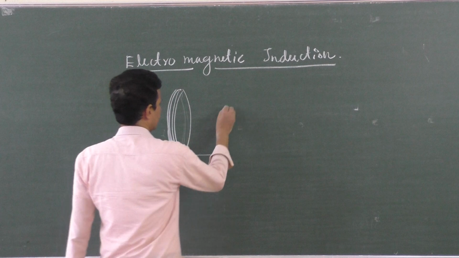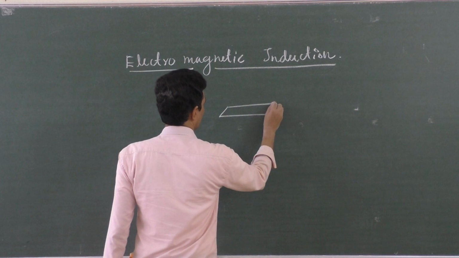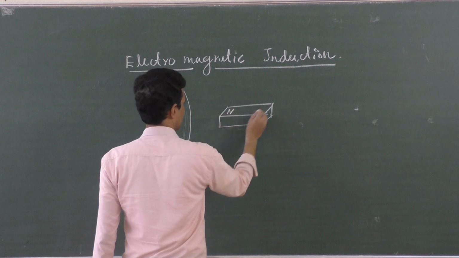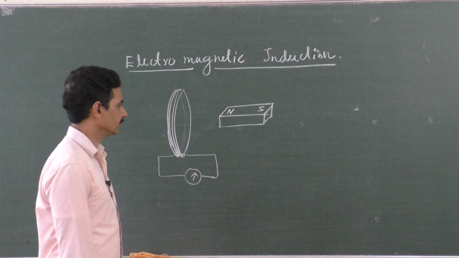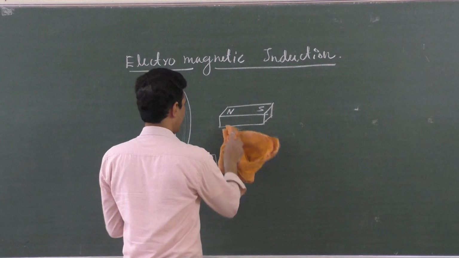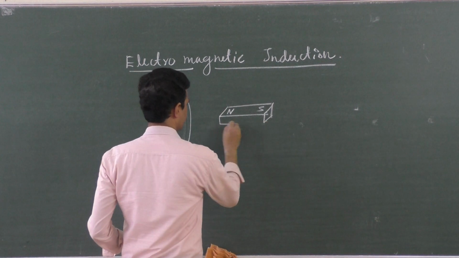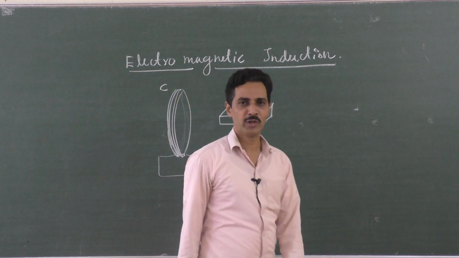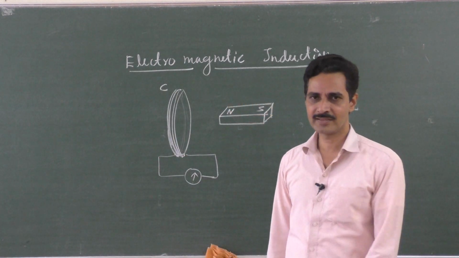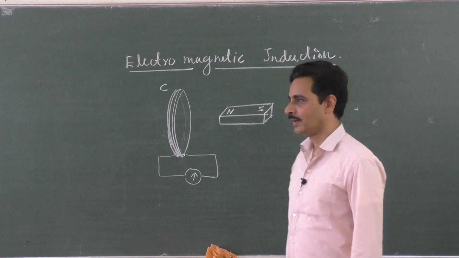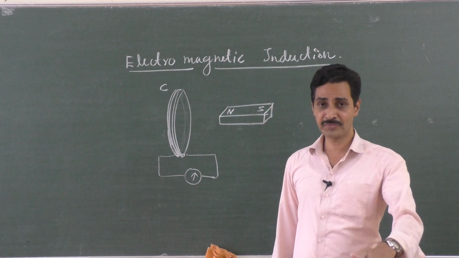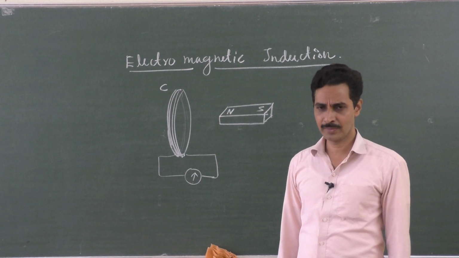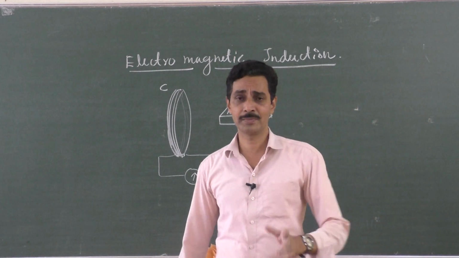Now I will take a magnet and keep it here, like this, north and south. If you keep this magnet very close to the coil and ask the coil, do you see anybody in your neighborhood? Yes sir, there is a magnet standing very close to me. Are you disturbed by the presence of the magnet in the neighborhood? No sir, I am not disturbed, but the magnetic field of that magnet is passing through me.